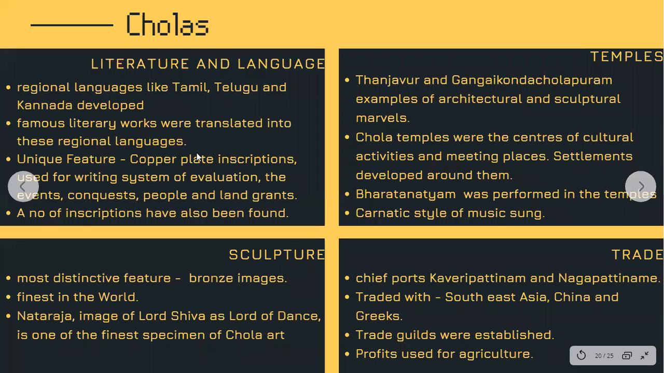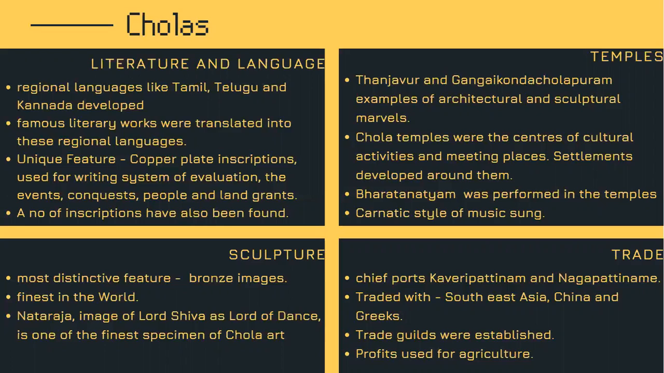All right. Now, students, I want to talk about how the Cholas were also culturally very strong, and how they rose to prominence. What are the other structures that impacted and made them so big? So one is literature and language. A lot of regional languages emerged at this particular time, students. You have Tamil, Telugu, Kannada that were developed. A very striking feature of this time was that a lot of famous literary works were translated into these regional languages.